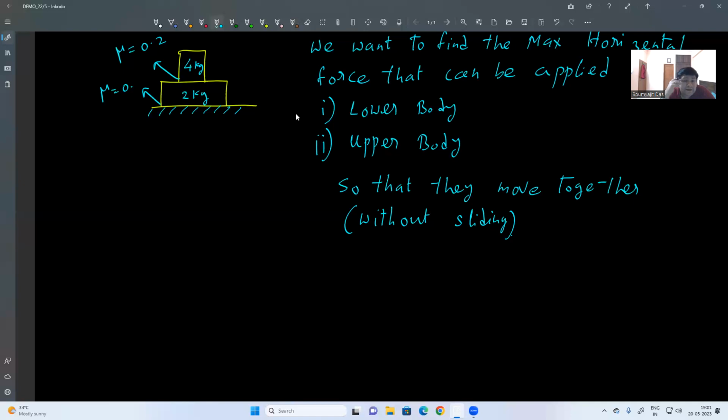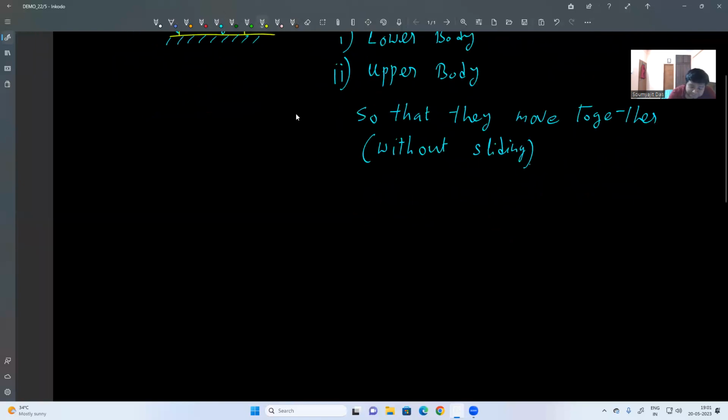So in this example, we want to find the maximum force that we can apply on the lower body, or the maximum force which we can apply on the upper body, so that they move together. Let's come to case 1. This is the upper body, 4 kg, and what is the maximum value of friction? f max is equal to 0.2 into normal reaction.